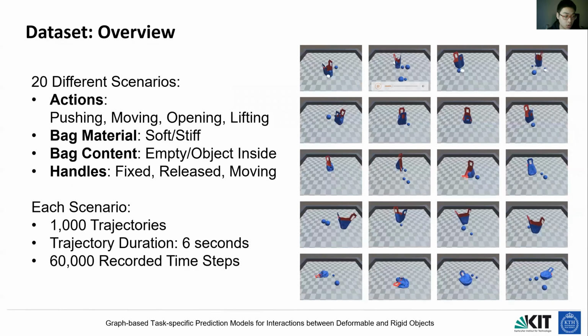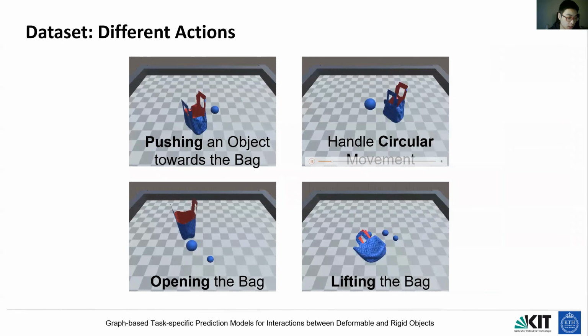Regarding the dataset, we generate 20 different scenarios by varying different task parameters. For each scenario, we split into 80, 10, and 10% for training, validation, and testing. These are examples of 4 different types of actions.